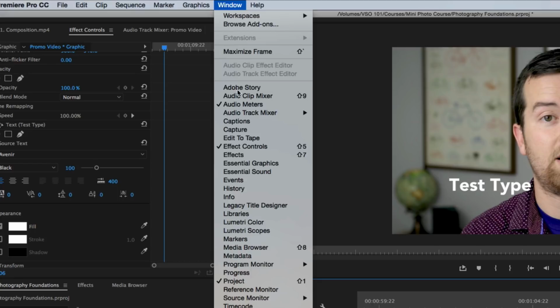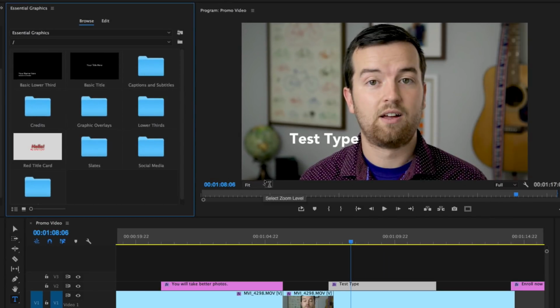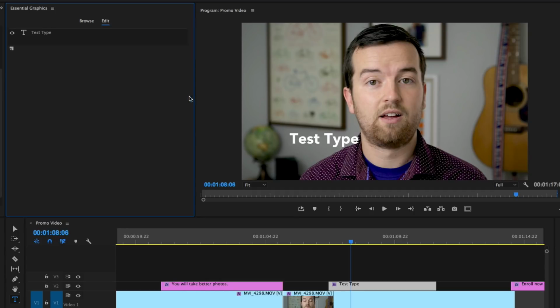If you go to Window and then scroll down to Essential Graphics, you'll find this brand new Essential Graphics panel, which is how I recommend editing your text. So if you open up that panel for the first time, you'll see two tabs, Browse and Edit. We're going to go over Browse in just a minute. That's how you use some of the templates that they've already created or ones that you've created in the past. We're going to click Edit.